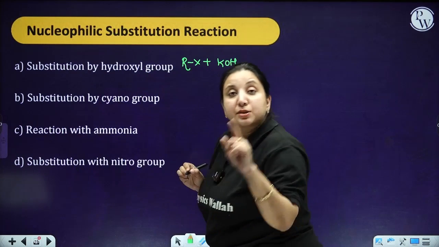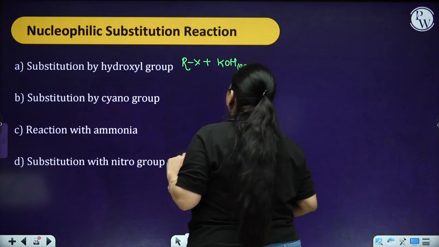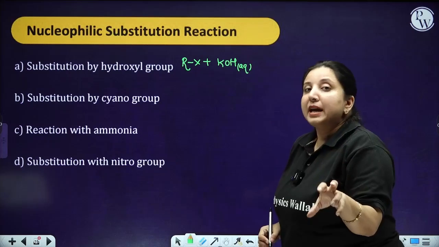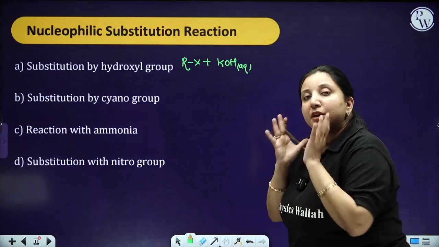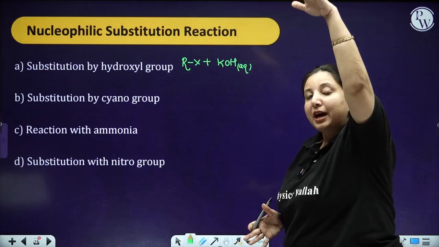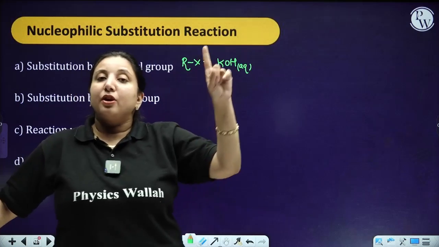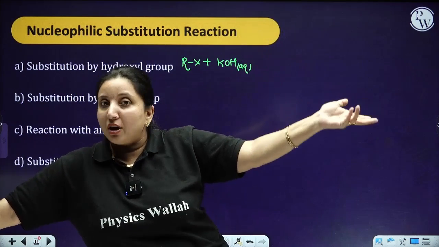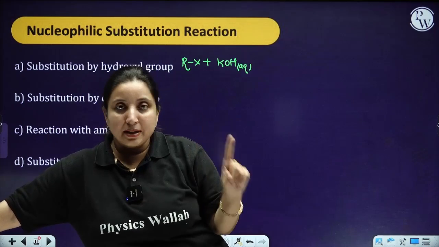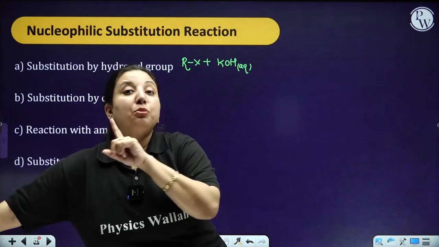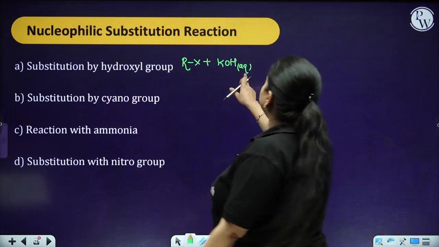Now this RX plus KOH when I am taking over here, it is very essential for me to write down the aqueous. Why? Because when I am writing the aqueous over here, it means that there is the presence of the water molecule. Now when there is the water molecule presence, you know that potassium hydroxide belongs to the hydroxide of the group 1, that is your S block element. So it is having a strong basic nature. But over here I do not want to utilize the basic nature of the KOH. Reason being, I do not want the elimination reaction, but I want the substitution reaction. So that's why we are going to take the aqueous KOH.